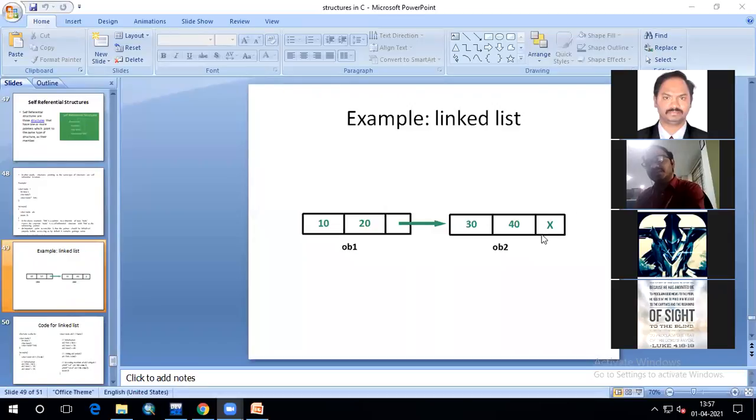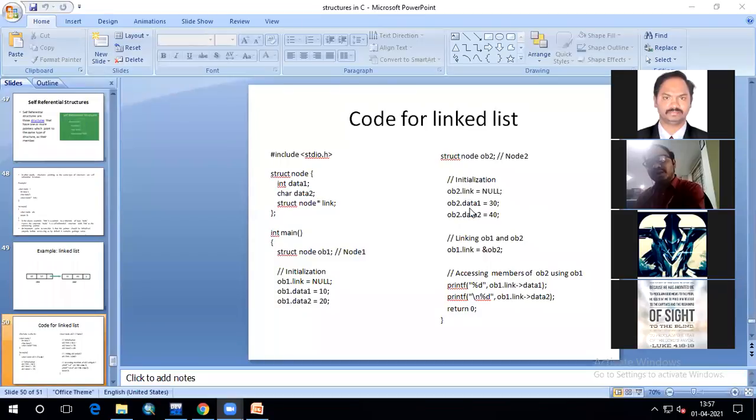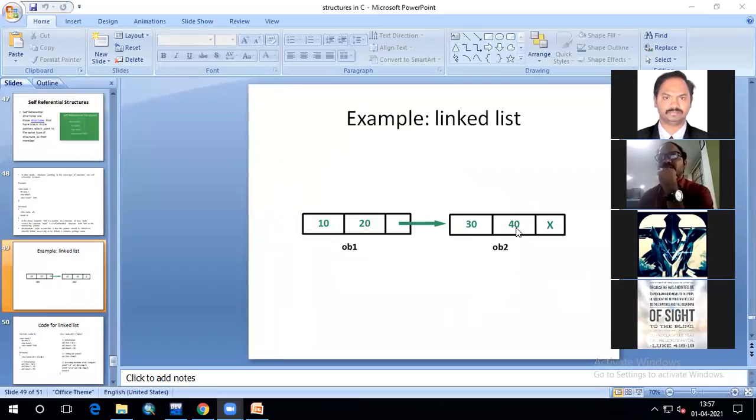In the representation of these nodes, this is called a linked list. A list of elements connected with links is what is called a linked list. So this is null, that means there is no address in it. Data 1 of object 2 is 30, data 2 of object 2 is 40. Like this I'm assigning. So here two values are there, here two values are there, and the pointer location is null.